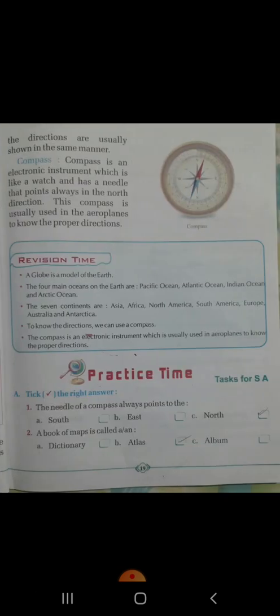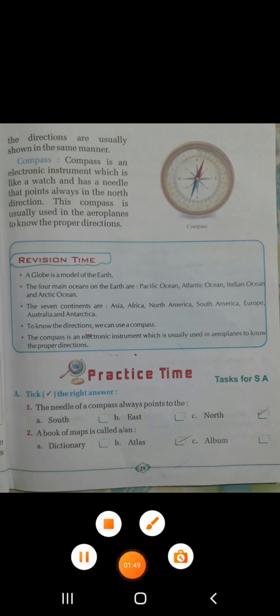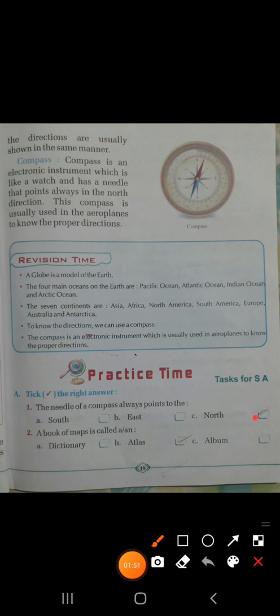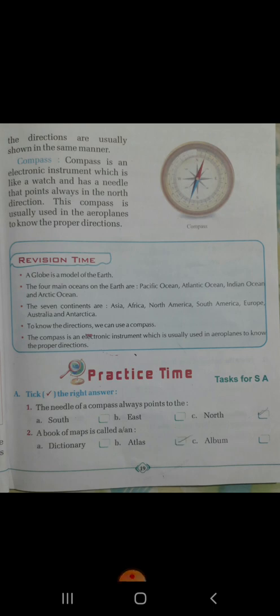Now we will discuss the exercise of these chapters from both the books. First, book 1. Tick the right answer. The needle of the compass always points to the north direction. Always point to the north direction. A book of map is called an atlas.